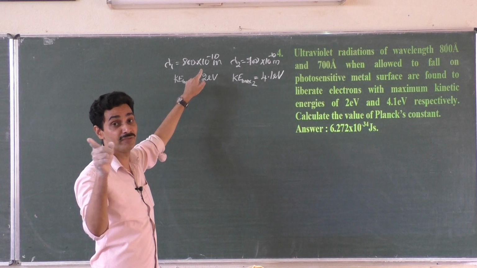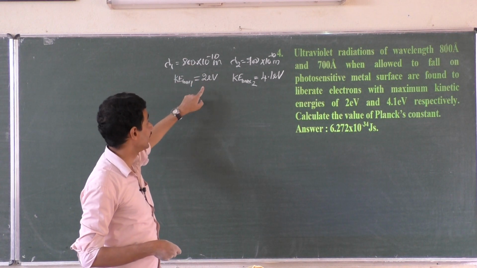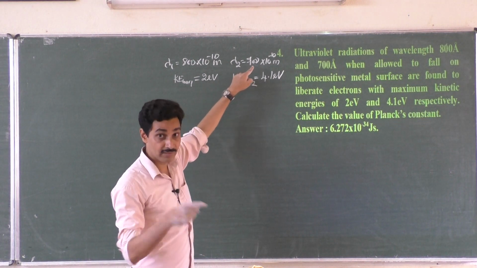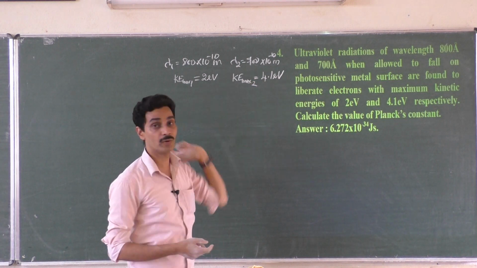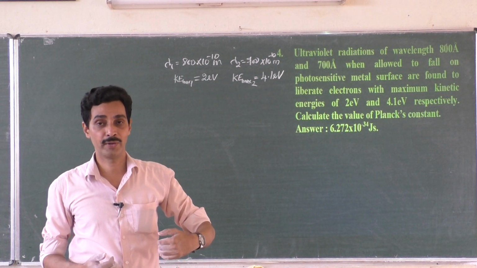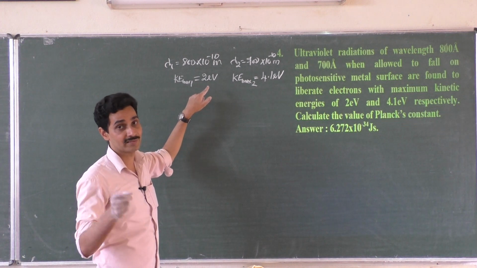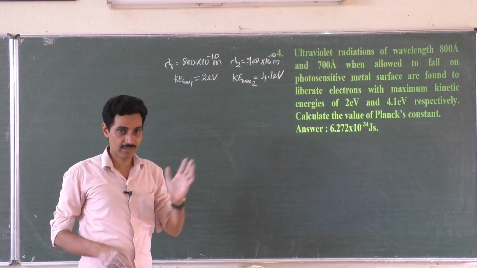You are given lesser money for the journey to grandma's house. Lesser money, lesser remaining energy. More money, inversely proportional to wavelength, right? Lesser wavelength, more energy given, more energy remaining. You are given 200 rupees, you have 130 rupees in your pocket. You are given only 100 rupees, you have 30 rupees in your pocket, 70 rupees for traveling. So correct, the values are correct, right? So this is how you have to analyze.